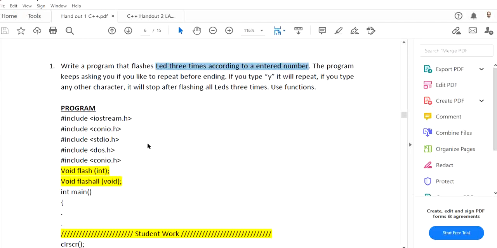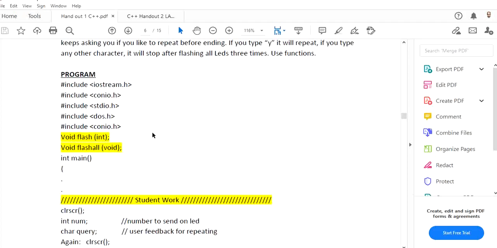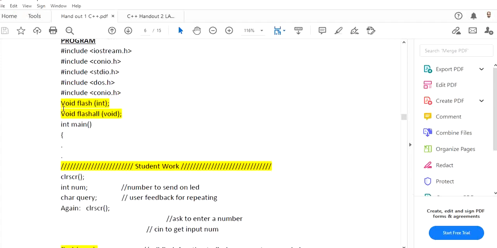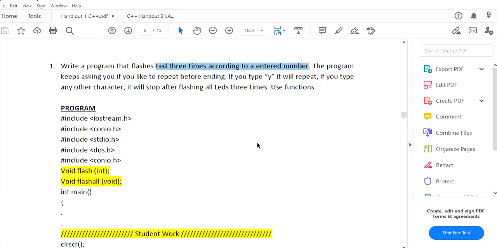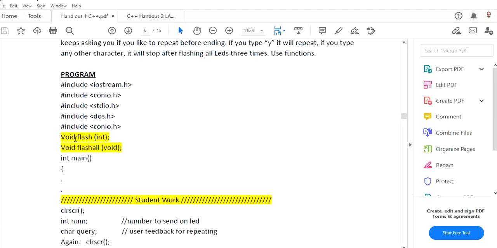If you don't want to repeat, the program will itself flash all the LEDs, meaning with 255, 3 times. So here I define 2 functions, because for 2 tasks I have 2 functions, and there is basically no output. It is just simply a flashing. For flashing, we use the functions write all digital or set digital channel, so that we don't need any output or input numbers. So we keep void flash integer.